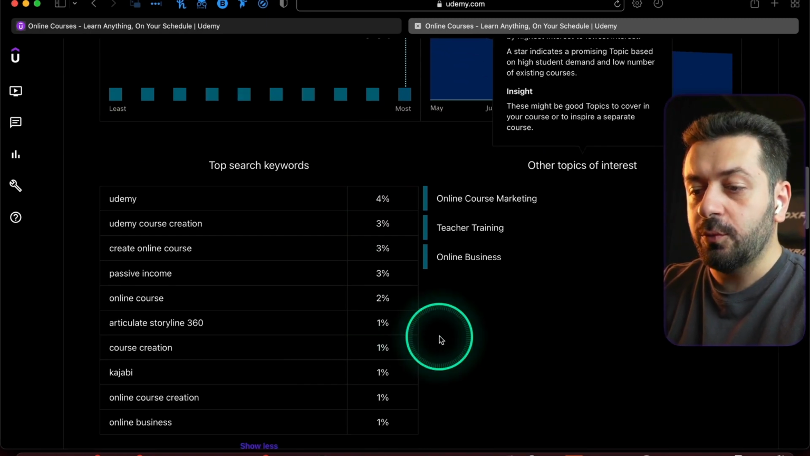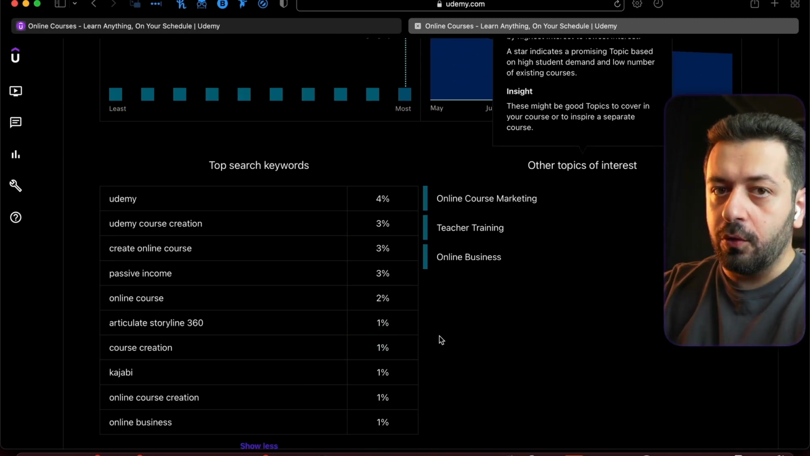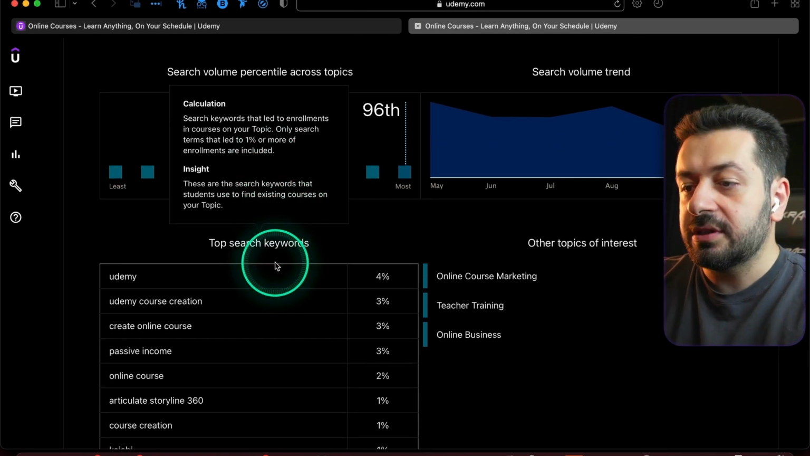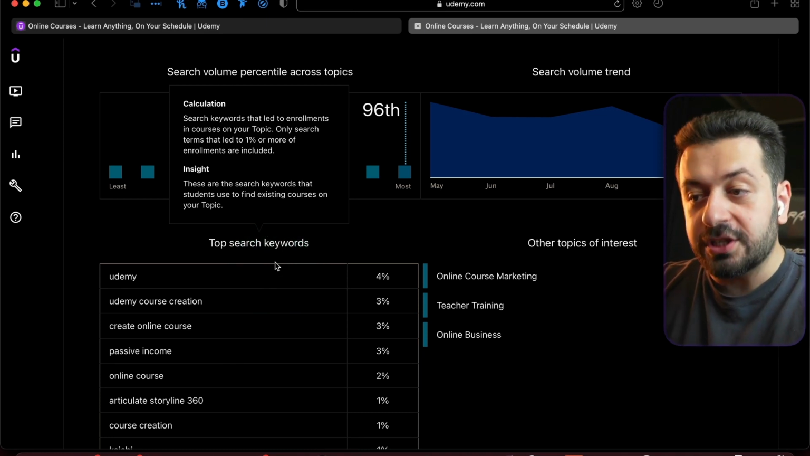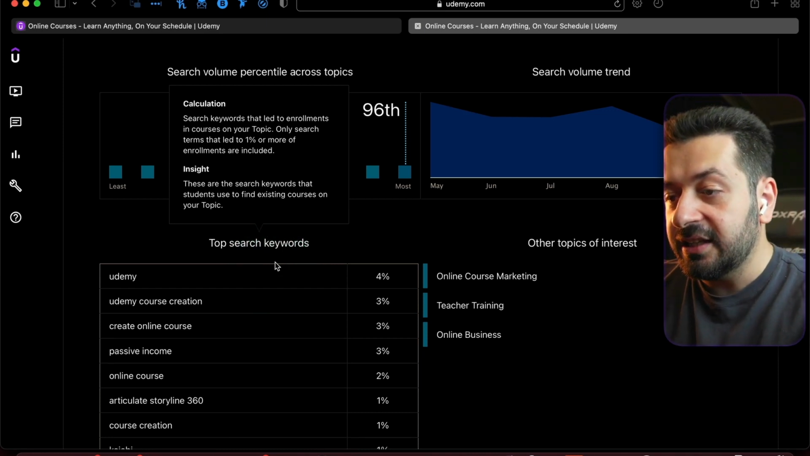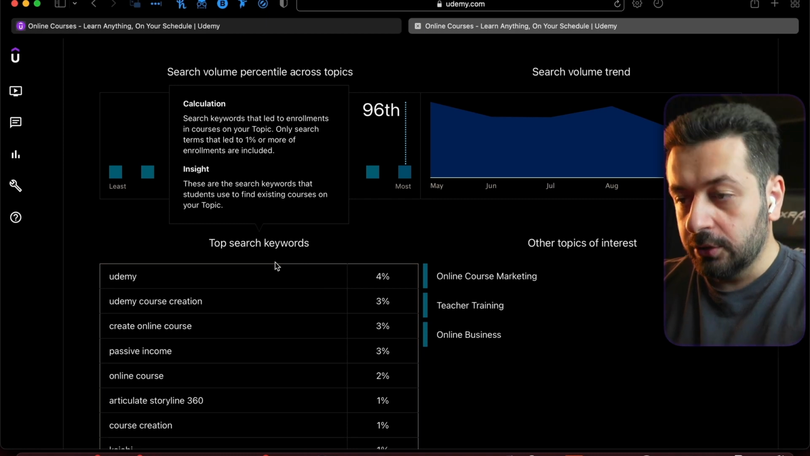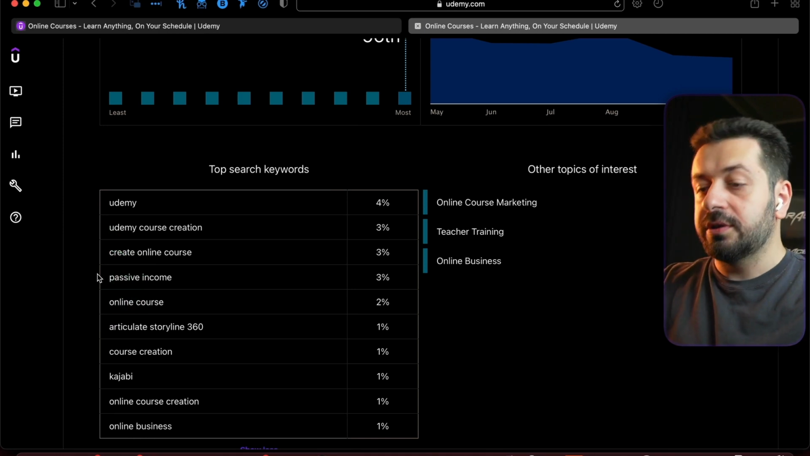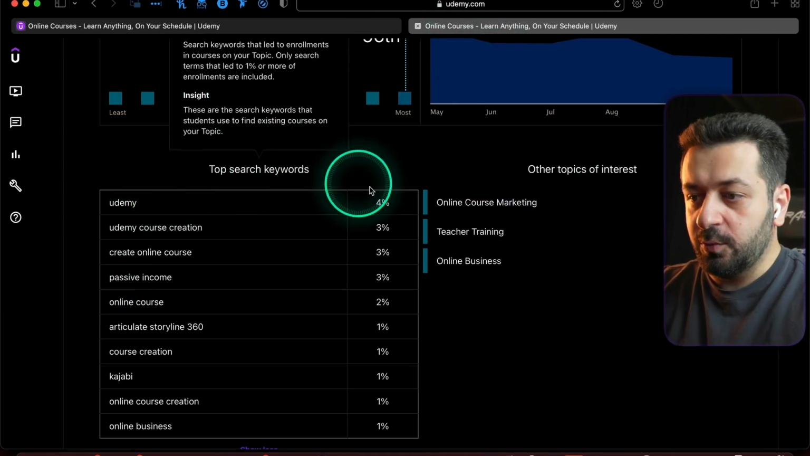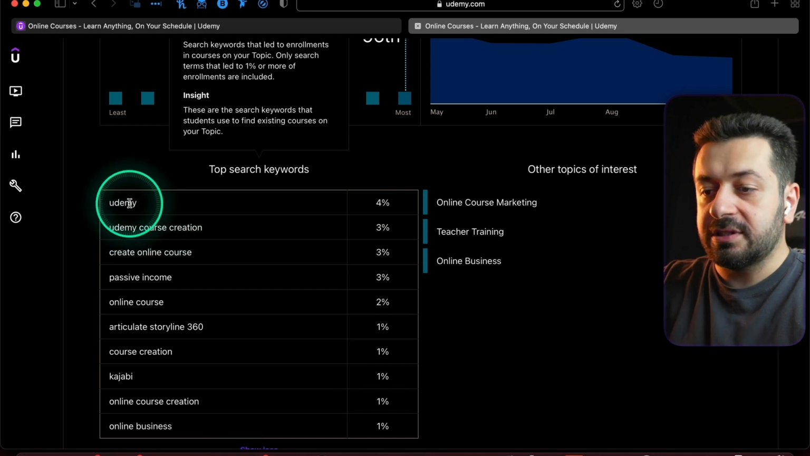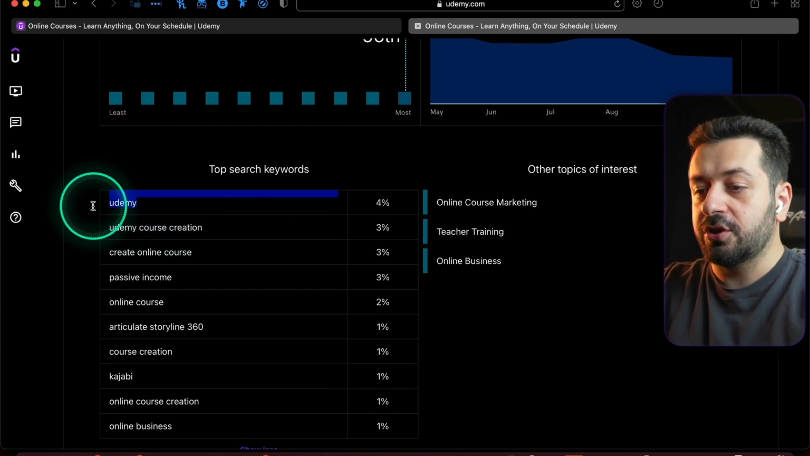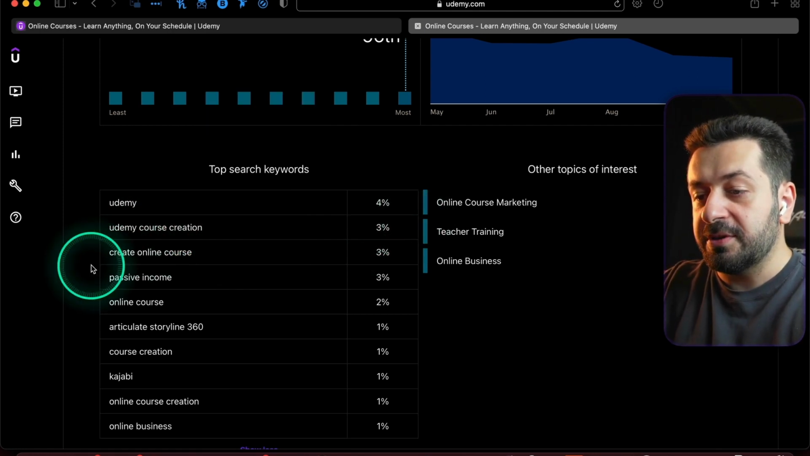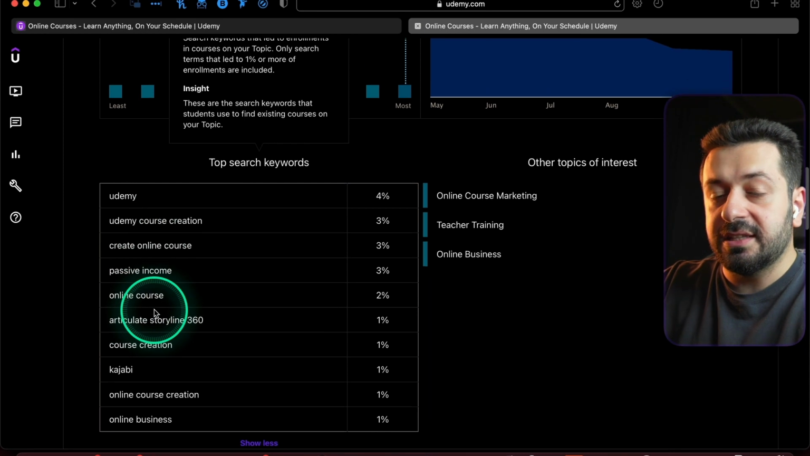Then next is top search keywords, basically what keywords people are actually using. And you can read this: search keywords that led to enrollments in the course on your topic. Only search terms that led to 1% or more enrollments are included. Basically, if people searched for it and then enrolled, that will count as a top search keyword. And usually, like in this case, 4% of enrollments are coming from the keyword Udemy. Basically, people are looking for Udemy, enrolled in this one, or Udemy course creation 3%, create online course 3%, etc. And this is the top 10.